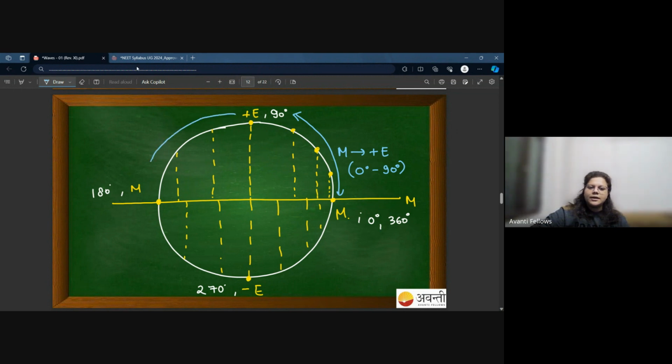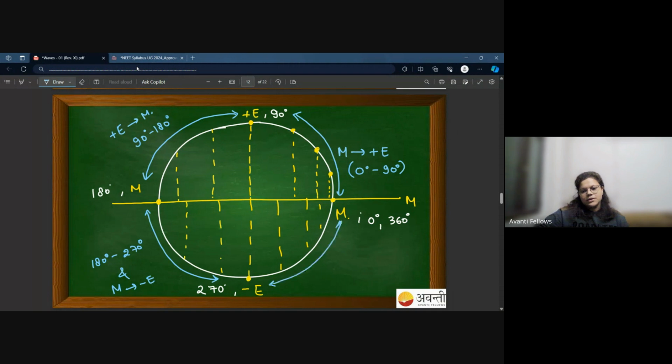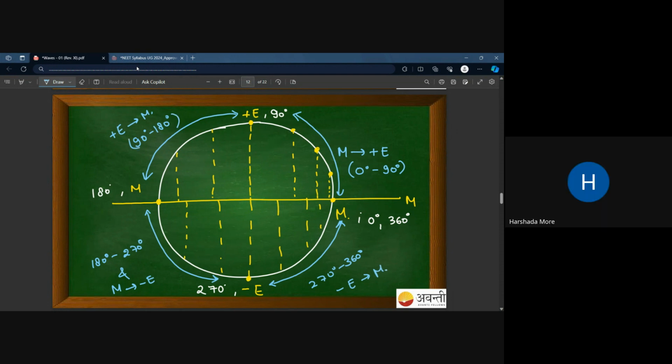Similarly, when it comes into this quadrant, you would say the angle would be from 90 degree to 180 degree, and particle is moving from positive extreme to mean. In this portion, the angle lies in between 180 degree to 270 degree, and particle is moving from mean position to negative extreme, right? Similarly, here the particle is moving in between 270 degree to 360 degree, and the direction of motion would be negative extreme to mean. Do we get this? Yes, ma'am.